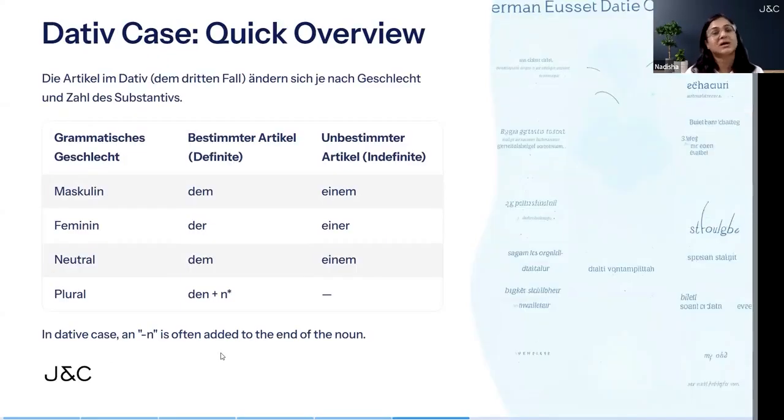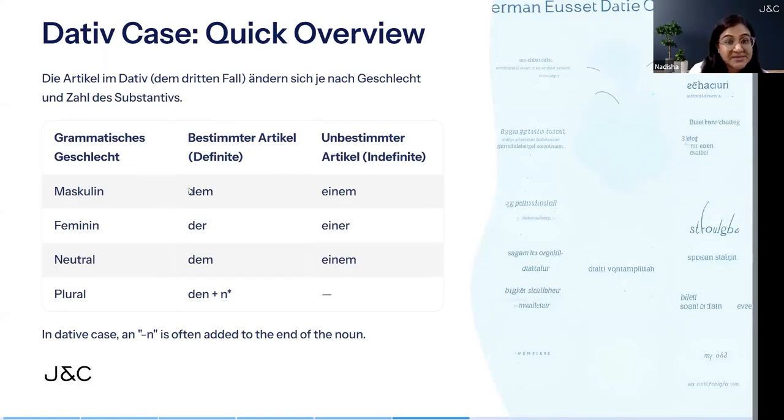Now let's learn the dative case. Now what is a dative case? Dative is the indirect object in the sentence. It is the "to whom" condition, like "Ich helfe dir." To whom are you helping? To you. So it is the "to whom" condition.